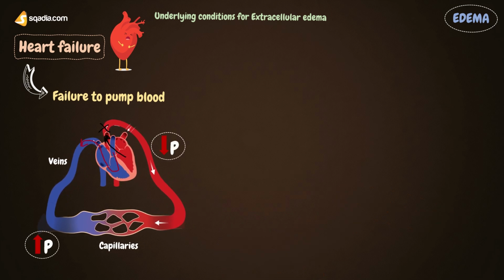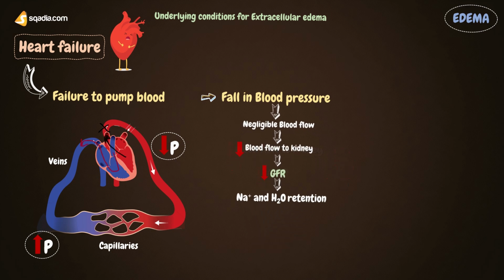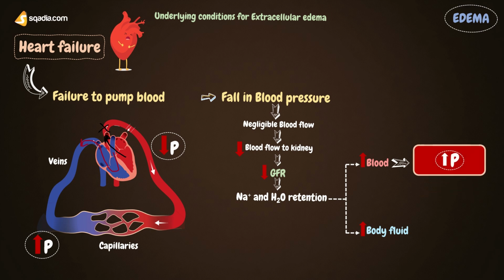Also, when the pressure in veins and capillaries increases, that means now the pressure in arteries is less. This fall in arterial pressure during heart failure will lead to very less or negligible blood flow toward other vital organs. Because we know blood pressure is the driving force for blood flow. So when blood flow to the kidney decreases, the glomerular filtration rate, GFR, in the kidneys decreases, resulting in sodium and water retention. So, once this retention takes place, then both the volume of blood and the volume of body fluid increase.